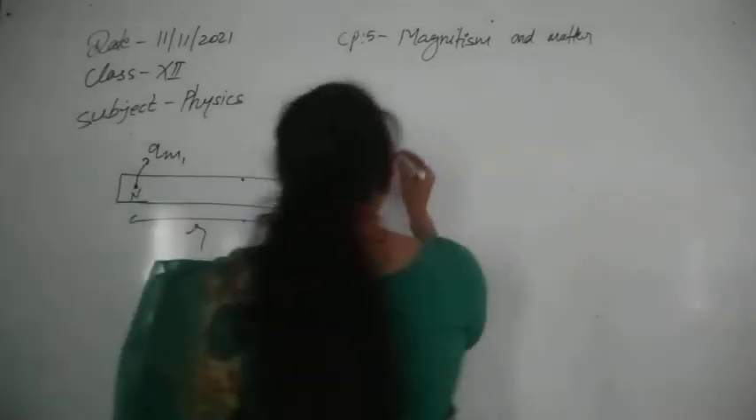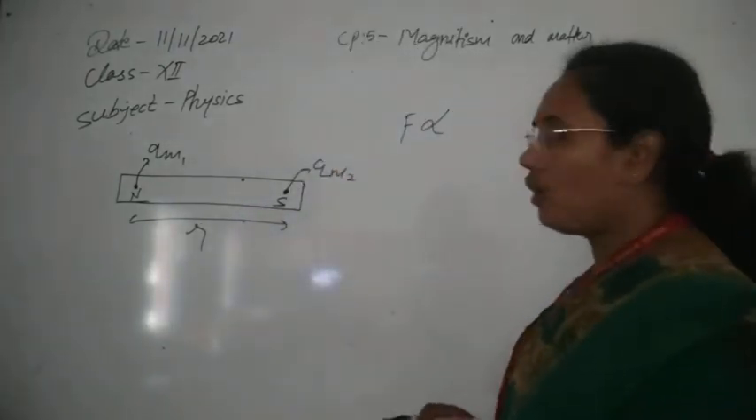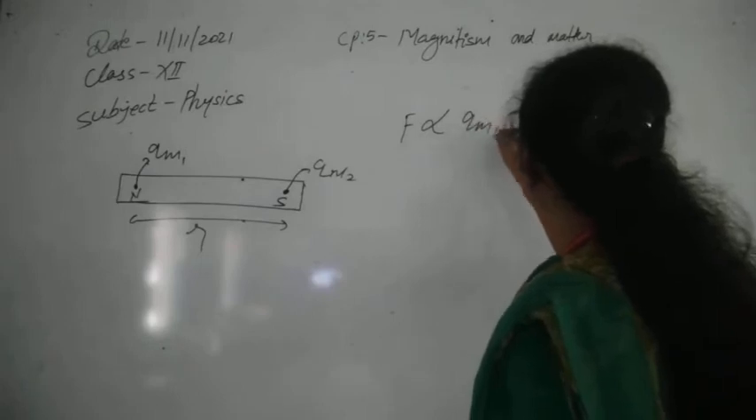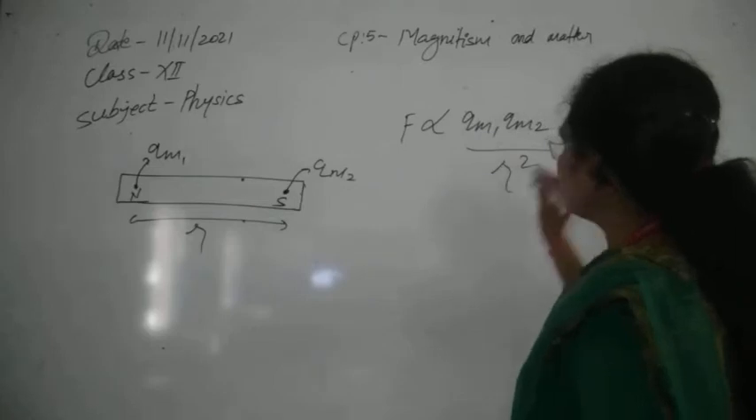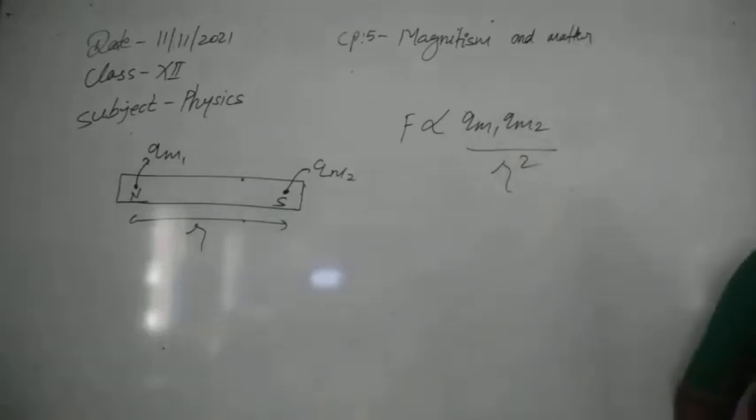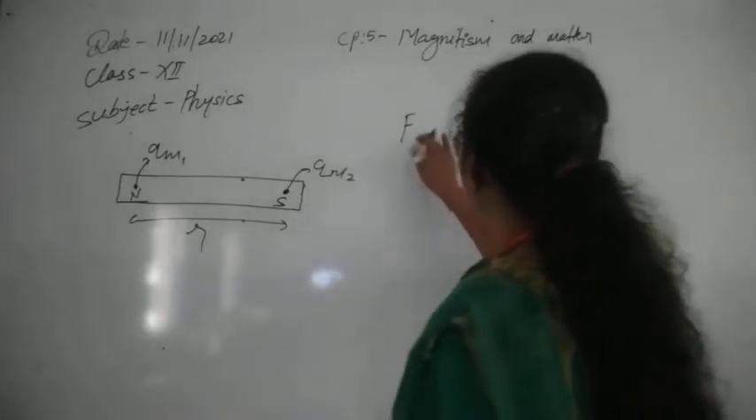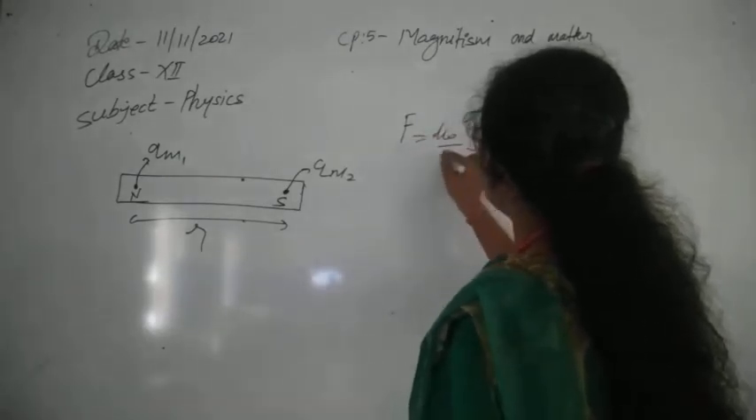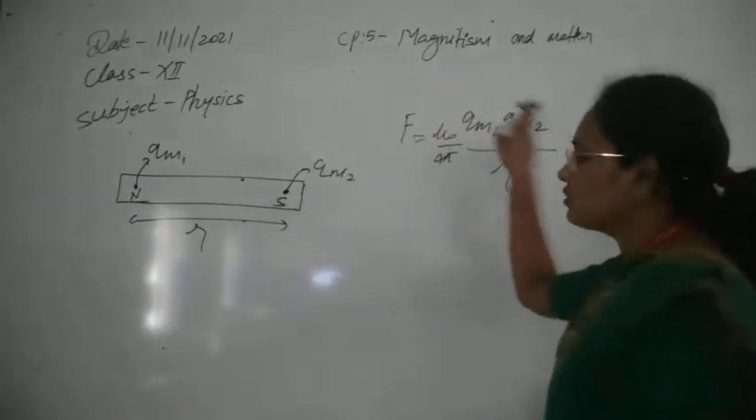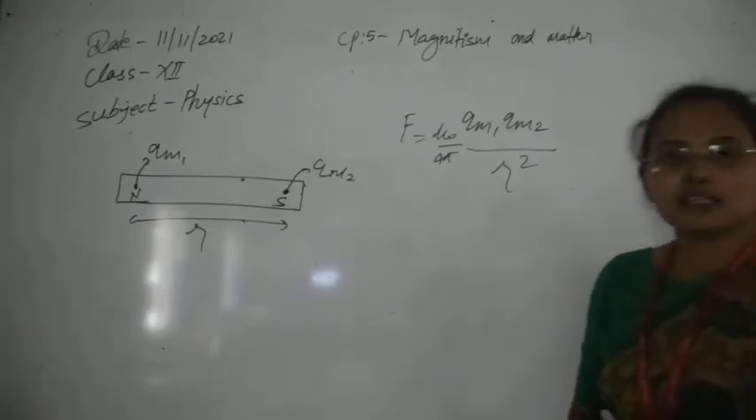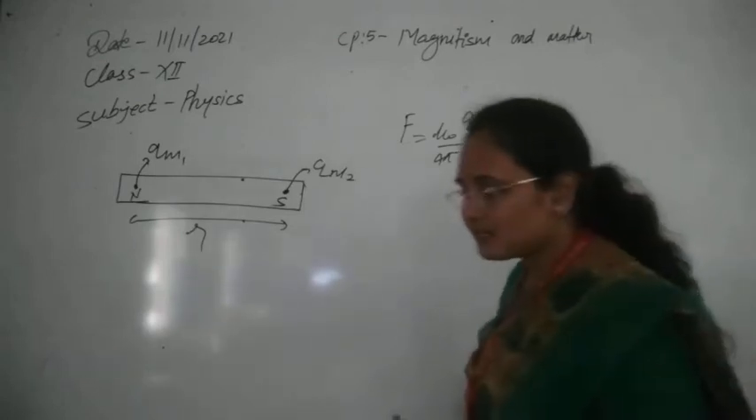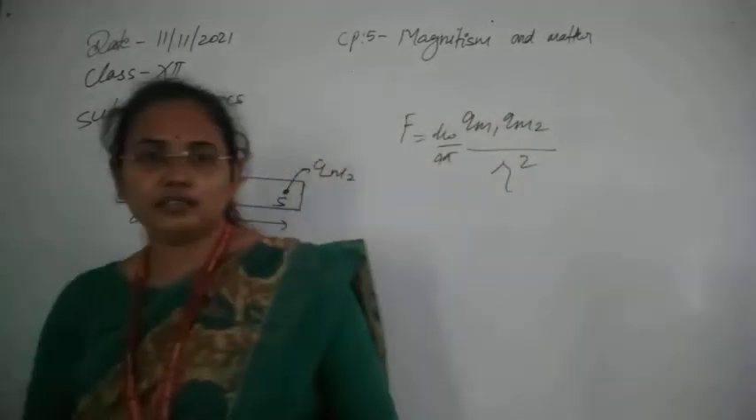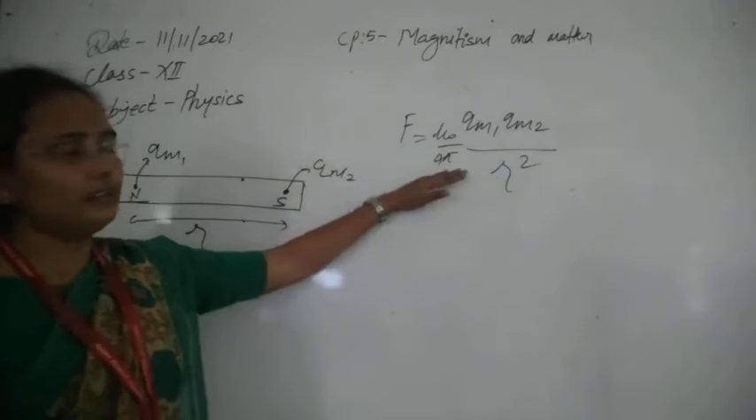According to Coulomb's law of magnetostatics, the force between these two poles depends, first of all, on their pole strengths, so the product of the pole strengths, and it is inversely proportional to the square of the distance between them. If you remove the proportionality, it is obtained as mu 0 over 4 pi. So this is the force through which we can understand the strength with which a magnet repels or attracts another one. That strength we can calculate by this.